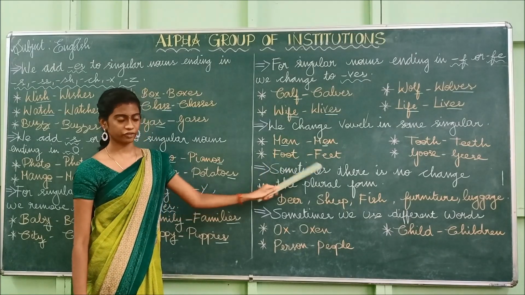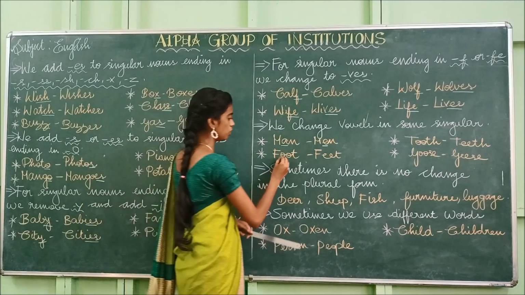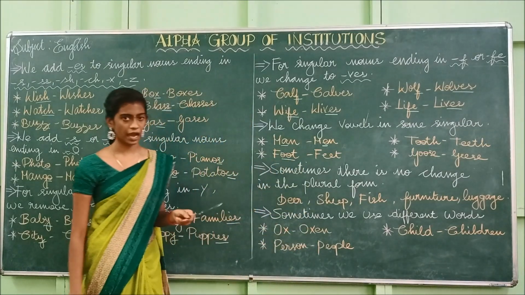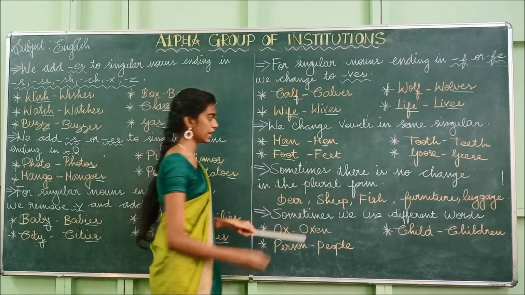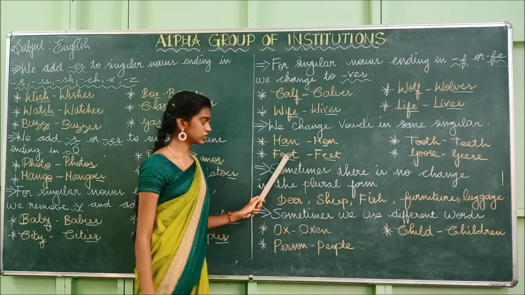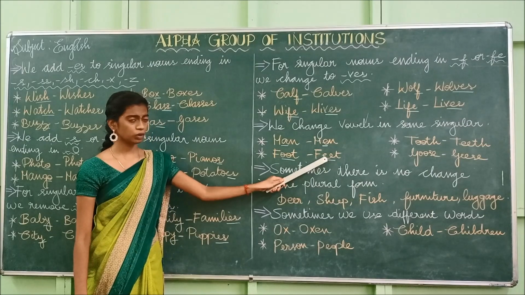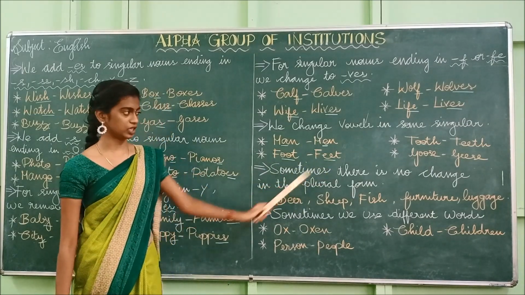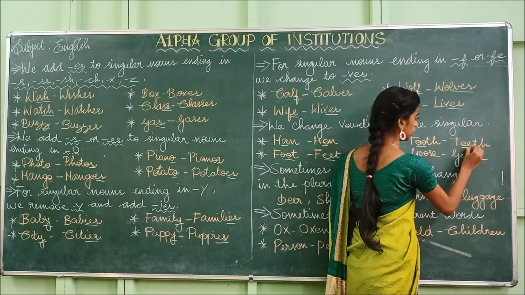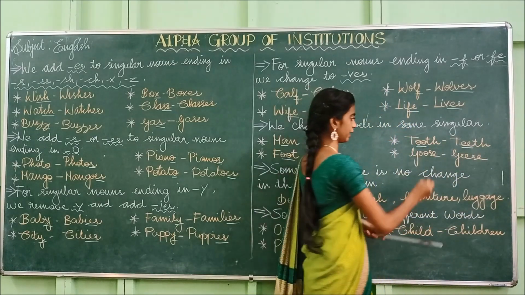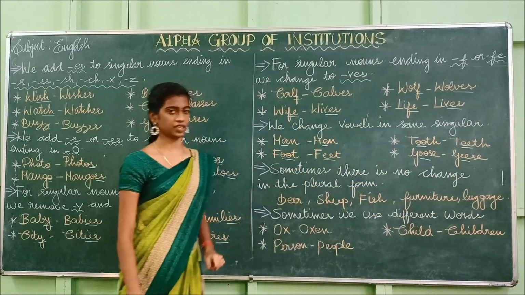Likewise, foot, feet. And what is the vowel you can find in this word foot? Yes, O. So A, E, I, O, U, these are the vowels. So O is the vowel here. We have changed it to E. So instead of this double O, we have changed it into double E. So foot, feet. Likewise tooth, T O O T H. We have changed it into teeth. Likewise goose, geese, G O O S E, G E E S E.